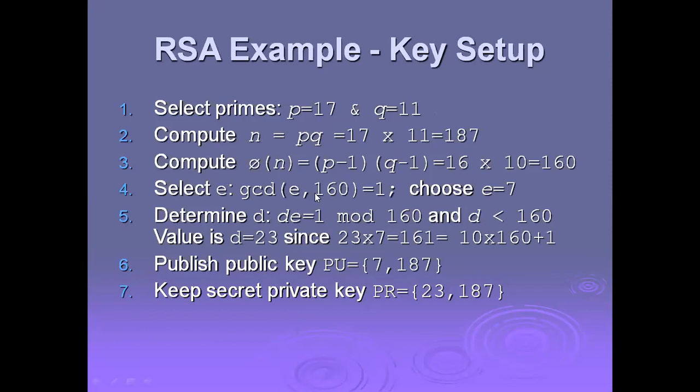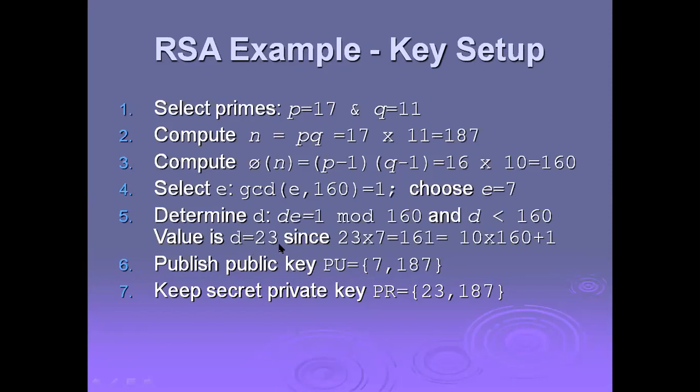Select e such that GCD(e, 160) equals 1. Choose e equal to 7. And determine d such that d times e equals 1 modulus 160, with d less than 160. Now the value is d equal to 23.